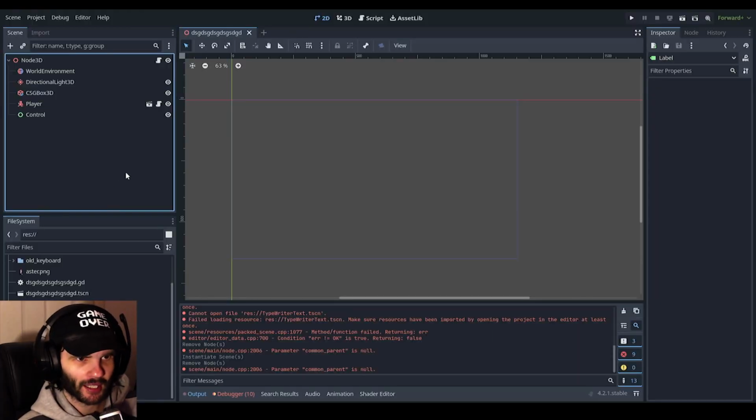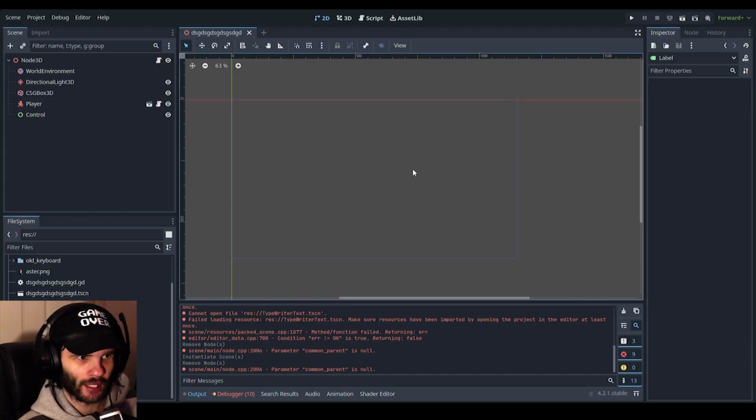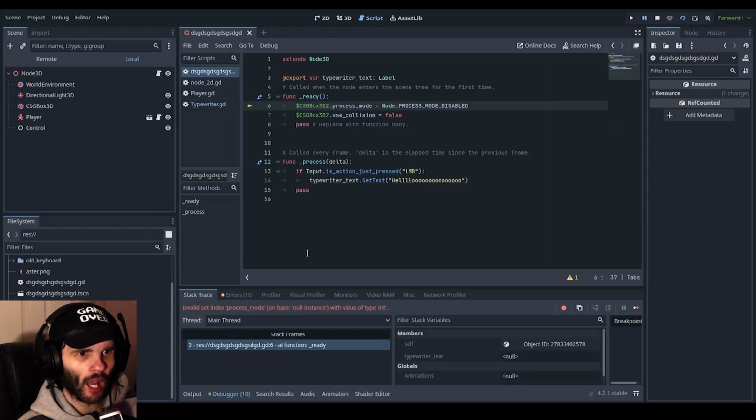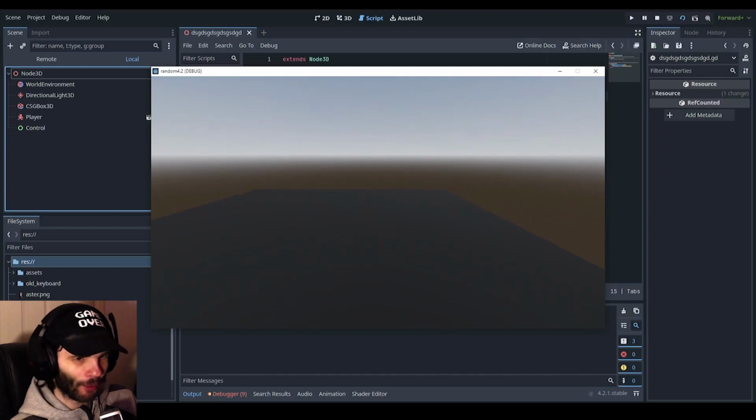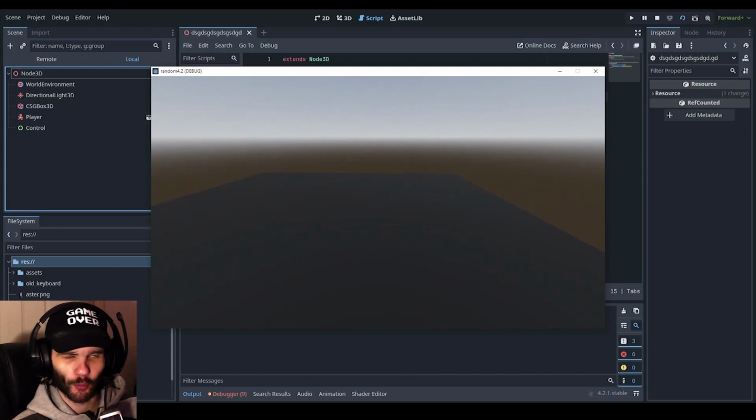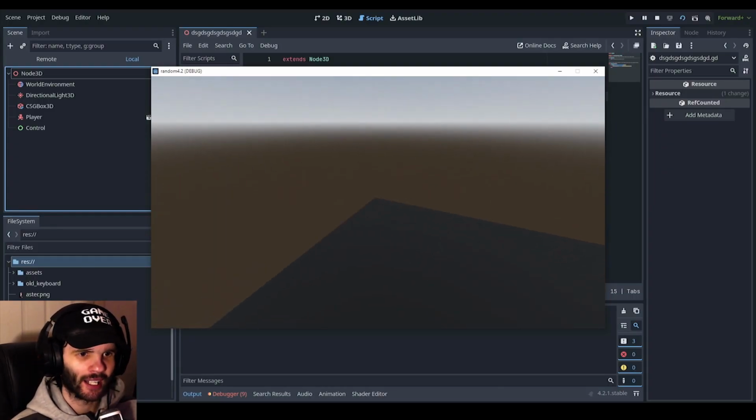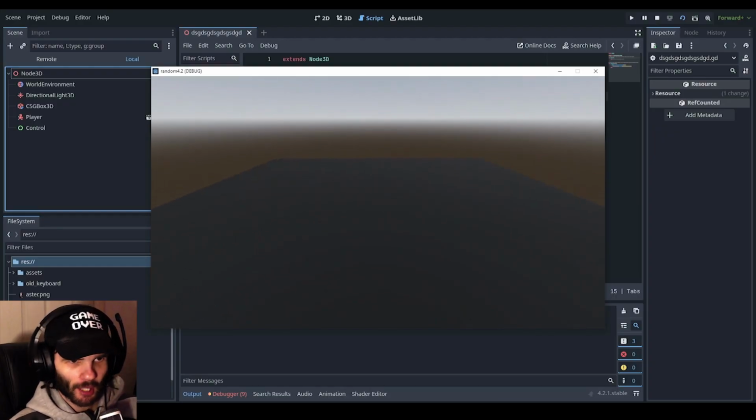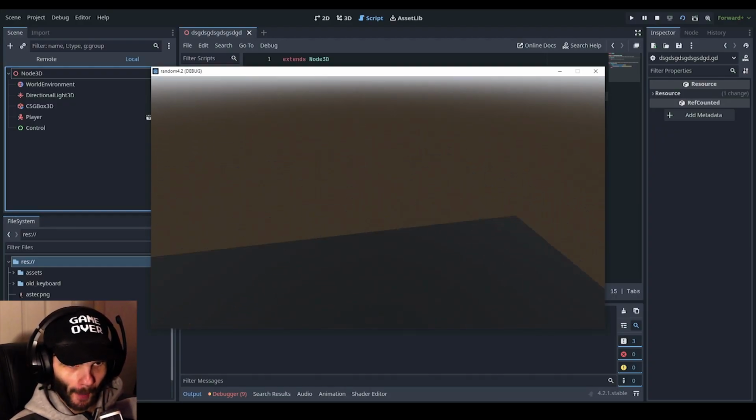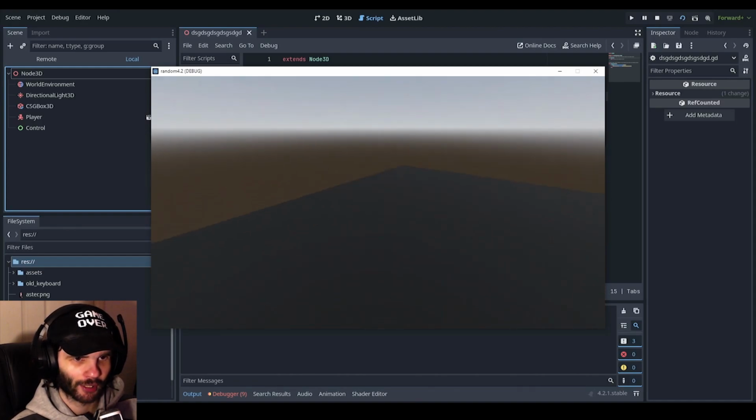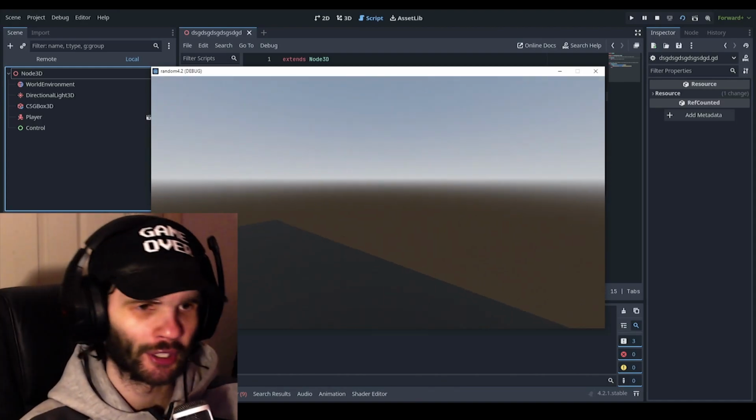So we have a scene here, and I'm currently in the 2D view, but if I just play this scene right now, never mind. Okay, so now we are in there. I had to remove a bit of code that I didn't really need at the moment. But here we just have a simple 3D scene and a character looking around and stuff like that, so that's all good. So how do we get a sort of text animating effect?